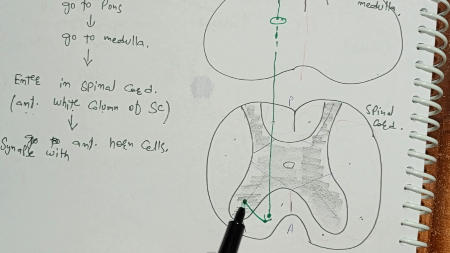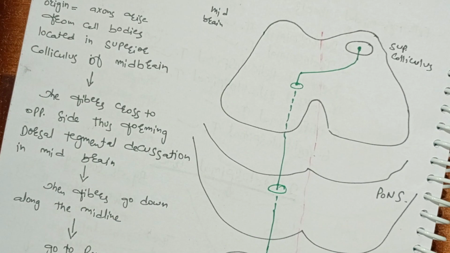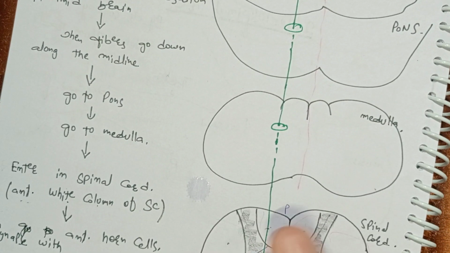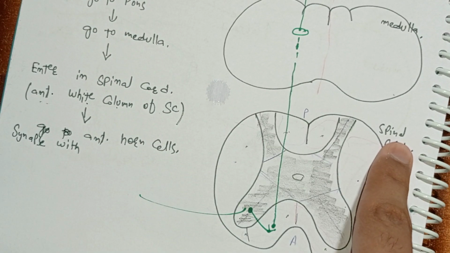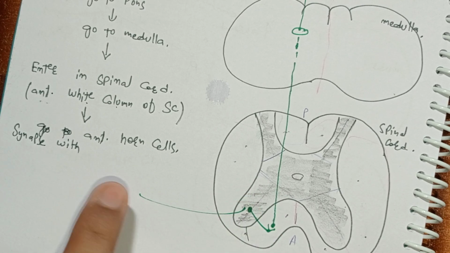After they go to the anterior horn cells, the fibers move out. So this is the tectospinal tract. It is an extrapyramidal tract, which is a descending tract. That means it starts in the brain. It starts in the superior colliculus, then goes down the pons, then down the medulla, then enters the spinal cord, where anterior white column, then anterior horn cells, gray matter, then they move out. So they start up and go down. So these are descending tracts. So this is all about the tectospinal tract.